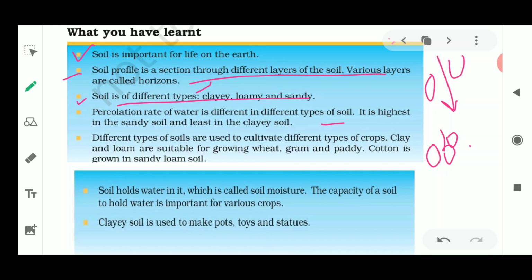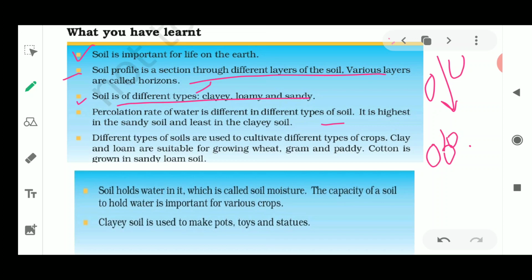So with this we found that sandy soil had the best percolation rate, and clay soil had very bad percolation, as it has water retention capacity, as the water was being retained on the surface of the soil.